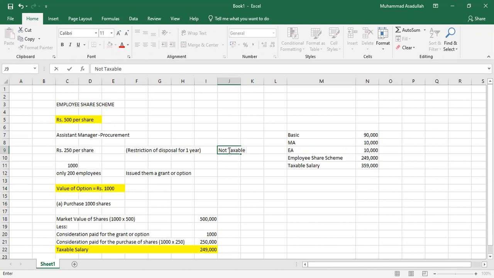It is actually not taxable, so you will not write the employee share scheme here. Simply that's it. But if there are no restrictions,